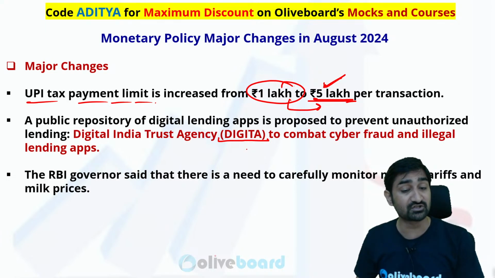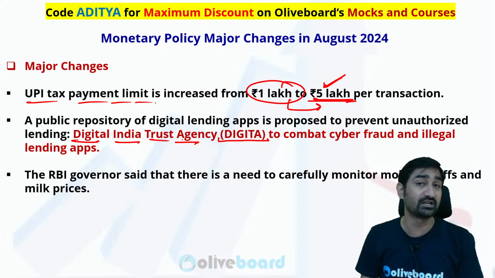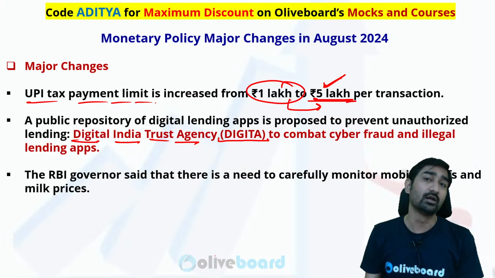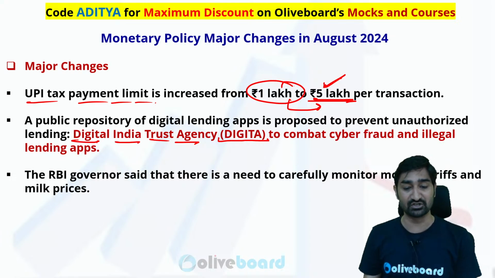So to stop such type of lending applications, what RBI said is that RBI will be implementing the Digital India Trust Agency initiative very soon. Digital India Trust Agency will be a separate agency which will be created by Reserve Bank of India. It will act as an inspector for all the illegal lending applications in India.